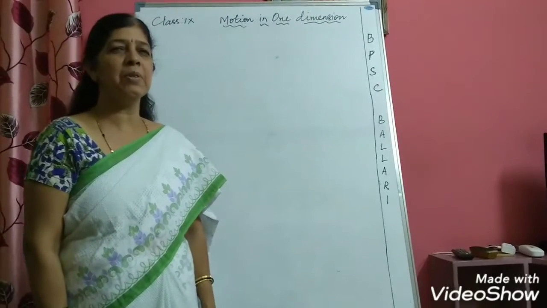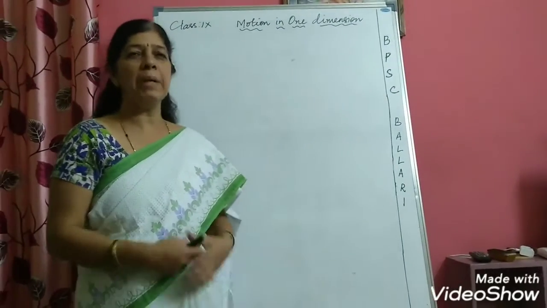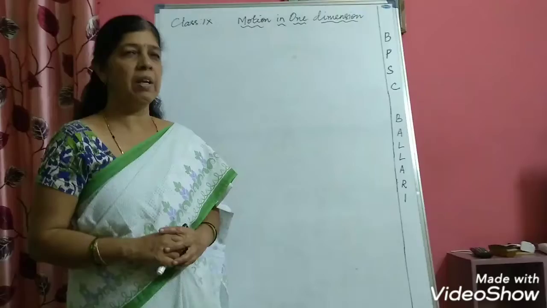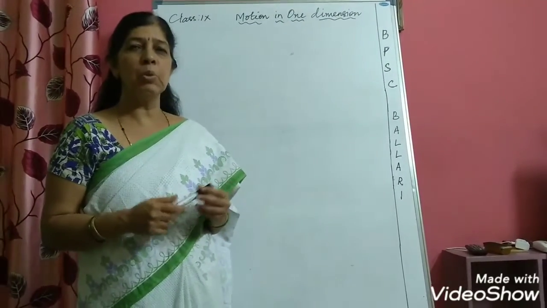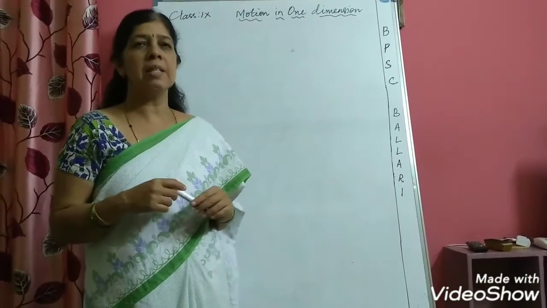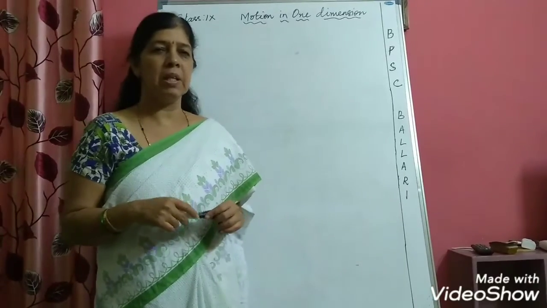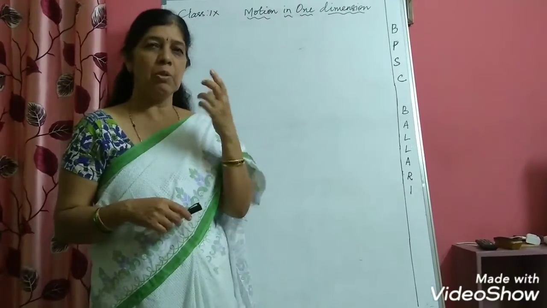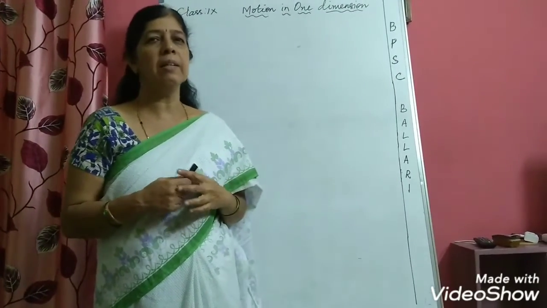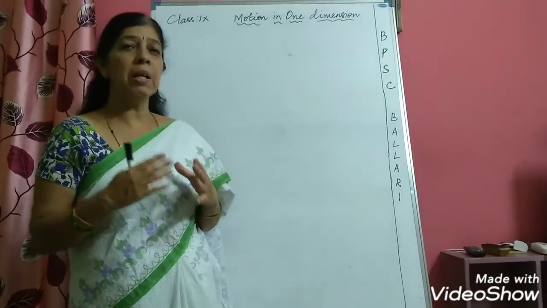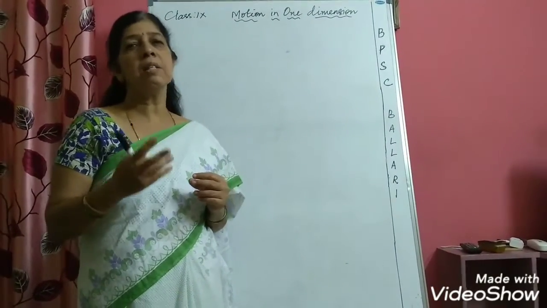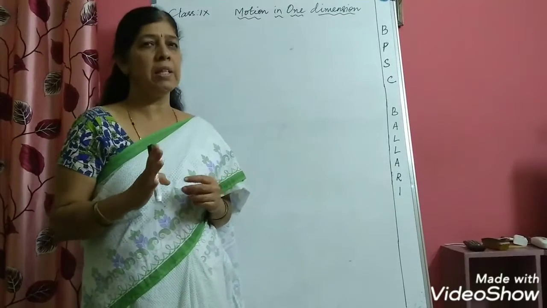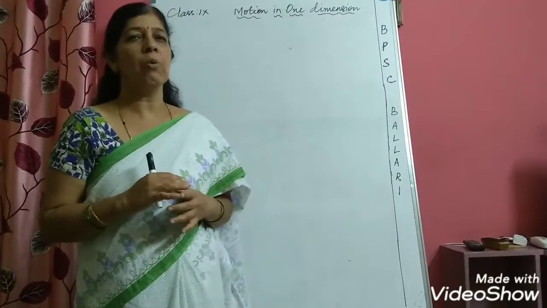Everyone, in this session we are going to discuss some of the common terms which we use in motion in one dimension. In my previous video, I discussed two of the common terms, that is distance travelled and displacement. So once again I will just try to recall what is distance travelled and displacement. The actual distance travelled by a body is called distance travelled, and it does not specify any direction, so it is a scalar quantity.